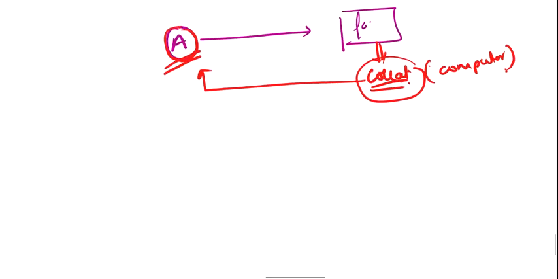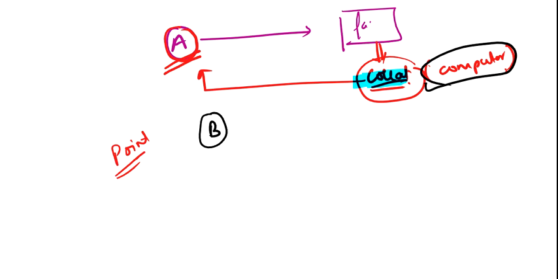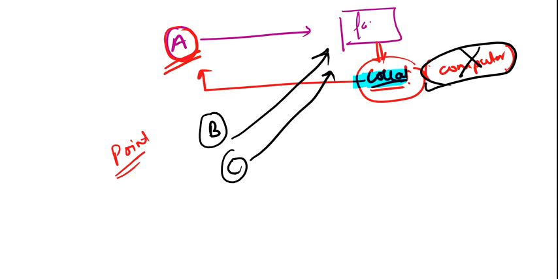So there will be some points regarding the collateral, because this collateral is very important from the point of view of A. In case he is not going to get the money, he is going to liquidate this collateral, this computer. Now what can be the points? Just one point: if Facebook is now taking a loan from C, this computer cannot be collateralized again until A gets his money.